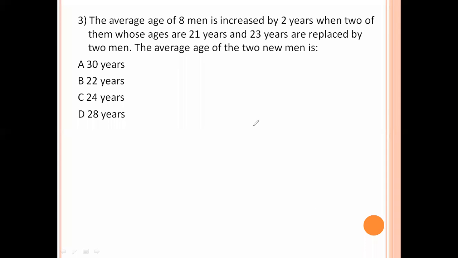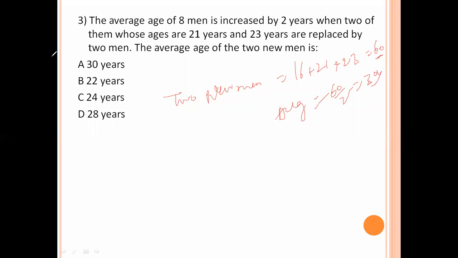Next question. The average of 8 men is increased by 2 years when 2 of them, whose ages are 21 years and 23 years, are replaced by 2 men. The average age of the 2 new men is equal to? The new men sum is equal to 8 into 2, 16, plus 21 plus 23, that outgoing persons' ages, totally 60. Average we need. So average equal to 60 by 2 new men, by 2, 30 years. So option number A is the right answer.